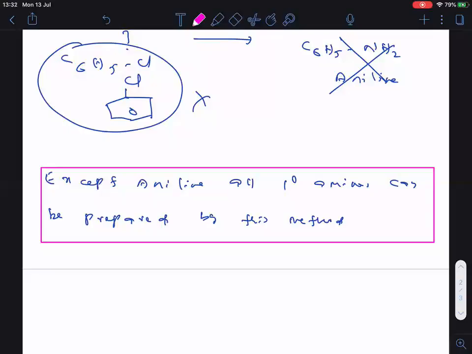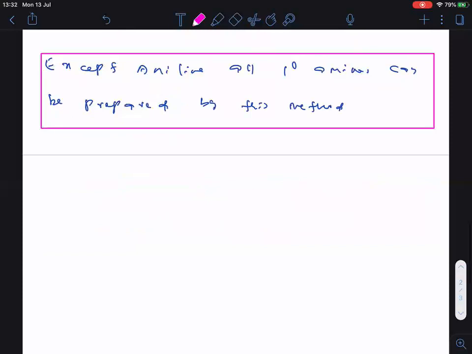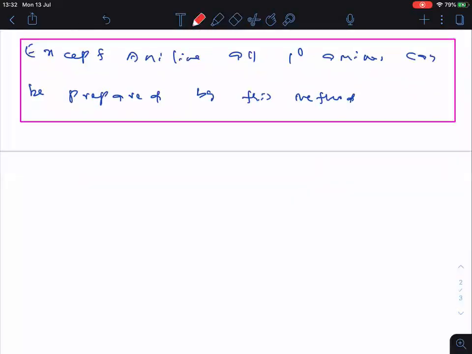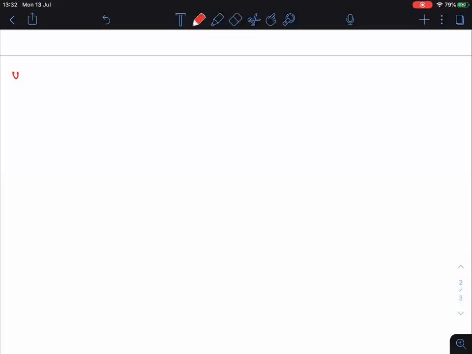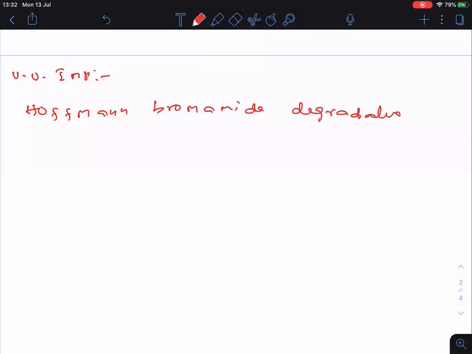Now, coming to the next preparation, the last preparation method, but a very, very important one. 2-3 times we got this in JEE Advanced also. So what is that one? Write down. Hoffmann bromamide degradation reaction.